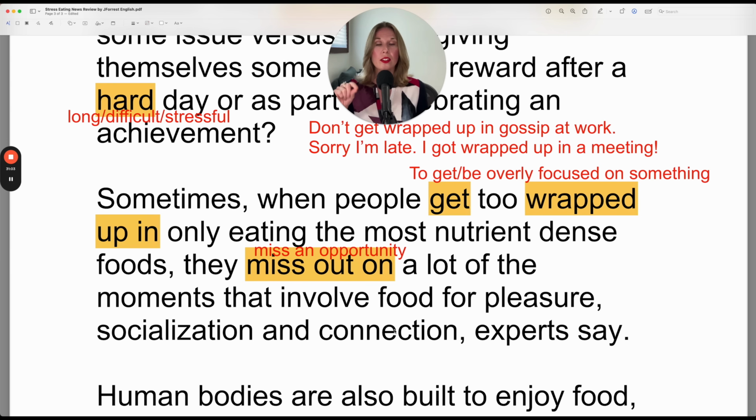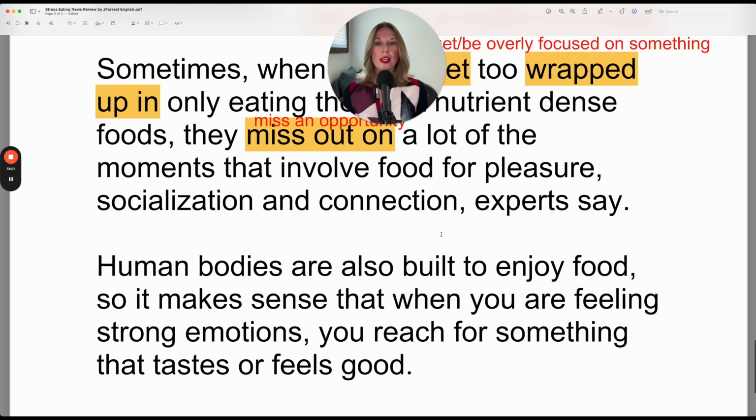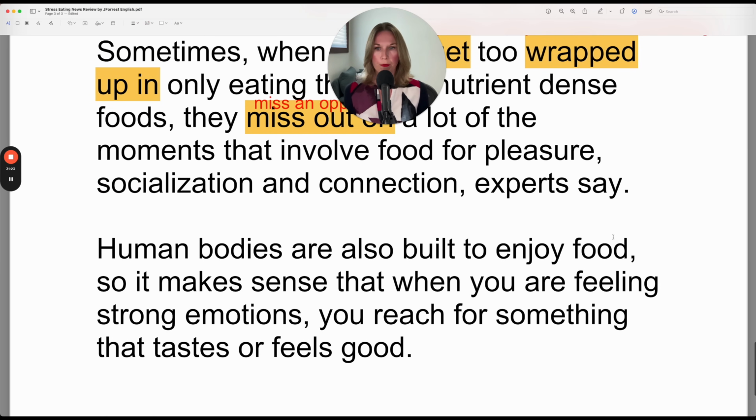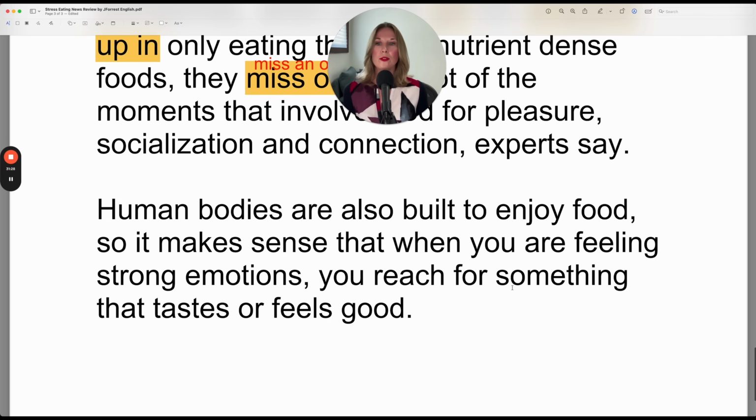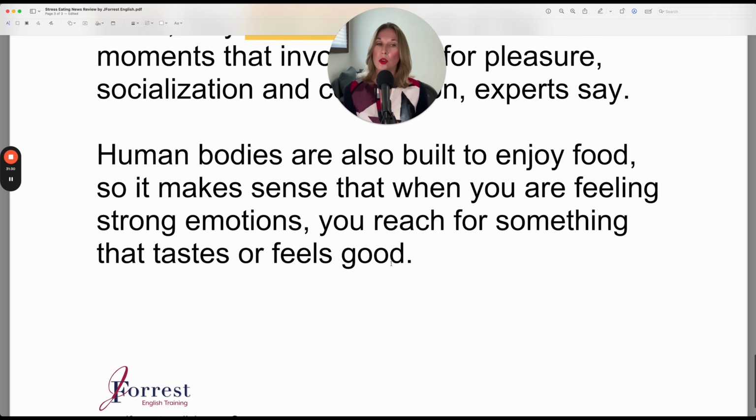And in this case, the opportunity is to enjoy food for pleasure, socialization, or connection. So that's what you miss out on. You miss the opportunity to enjoy food if you get too wrapped up, overly focused in what that food contains. Human bodies are also built to enjoy food, so it makes sense that when you are feeling strong emotions, you reach for something that tastes or feels good. Again, a feel-good food. And that's the end of the article.